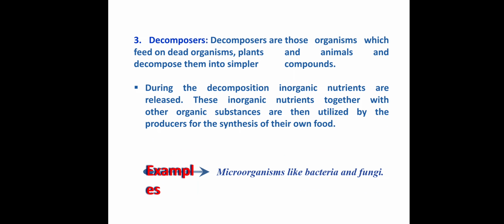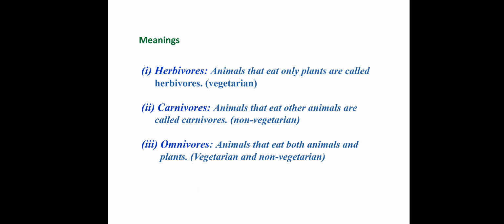Herbivores are plant eaters, carnivores are meat eaters, omnivores eat both animals and plants. Herbivores are vegetarian, carnivores non-vegetarian, omnivores both vegetarian and non-vegetarian. This is an easy way to remember herbivores, carnivores, and omnivores.